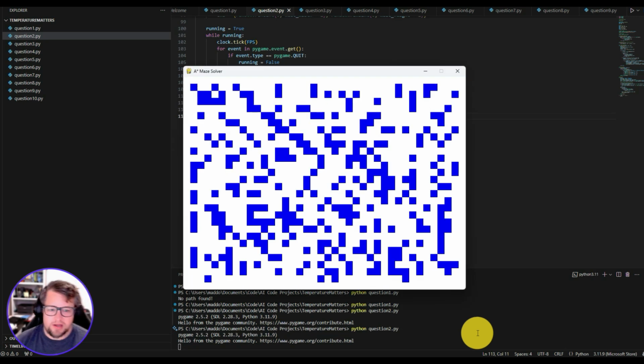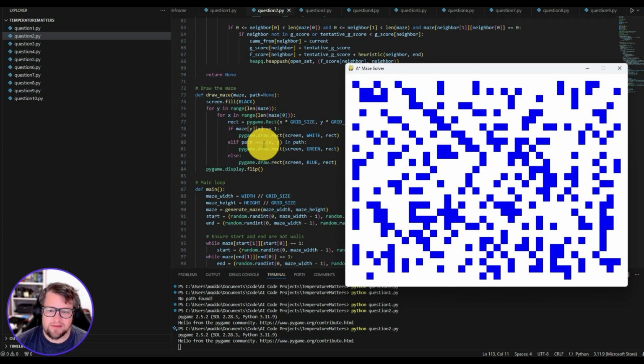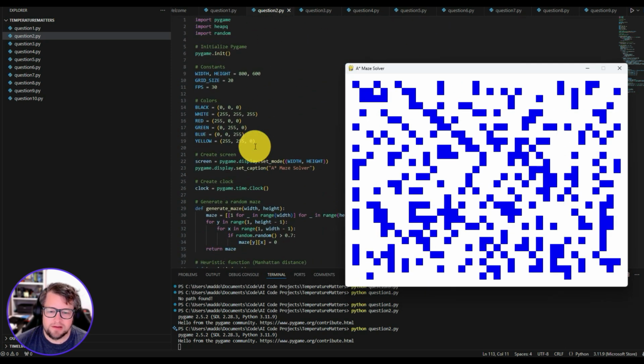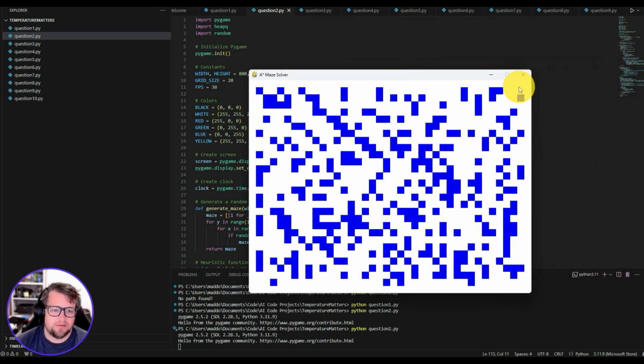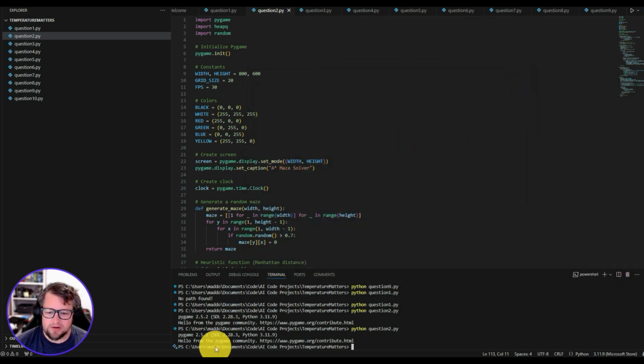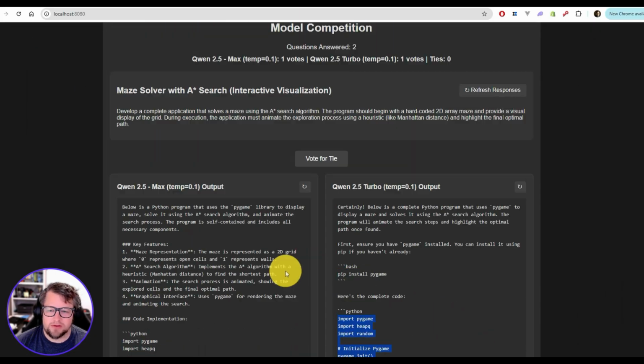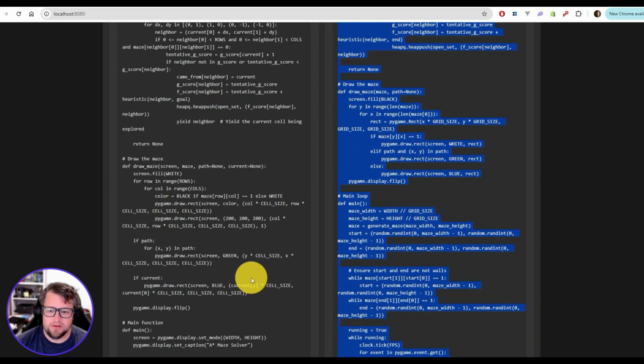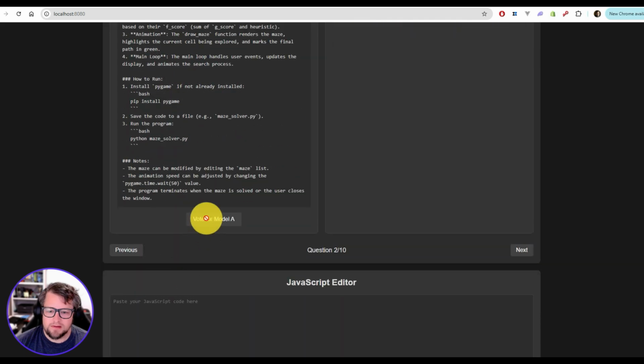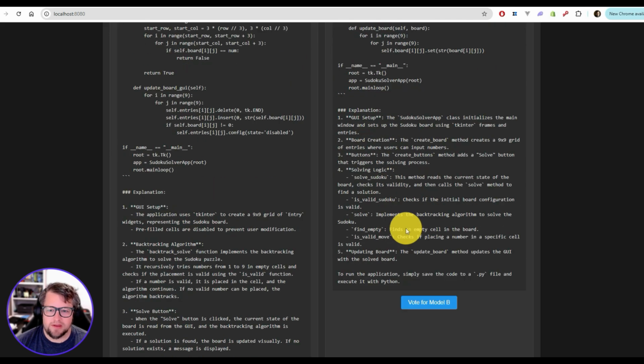I don't even know what's going on here, but let's see. Is there anything interactable? I guess they have a quit button that you can hit. Yeah, it's unfortunate. Again, just another absolute fail for turbo. So I don't think the turbo model is actually going to be very good for coding. So I've already voted, but anyway.